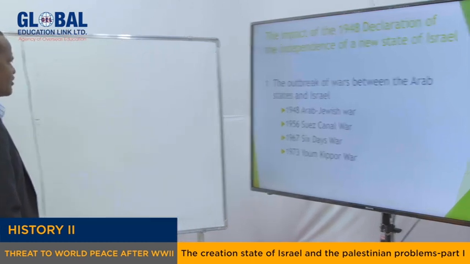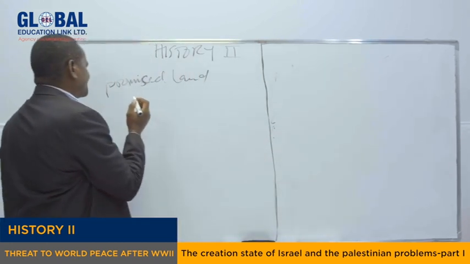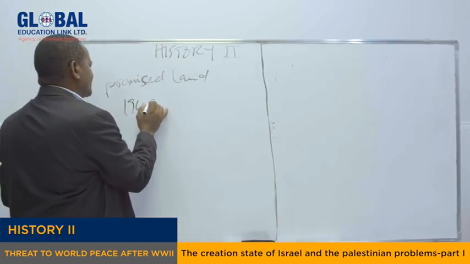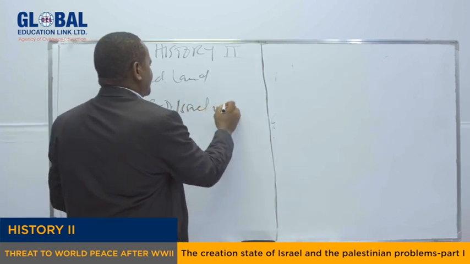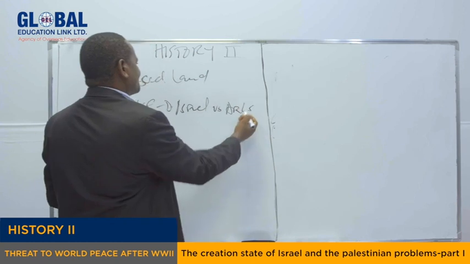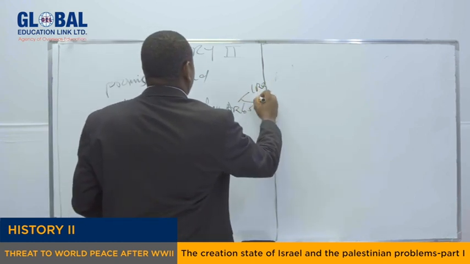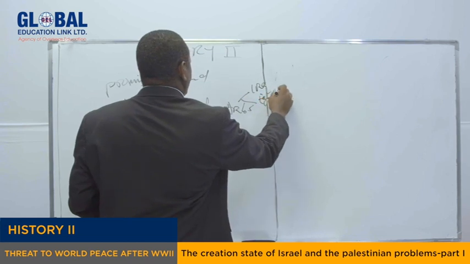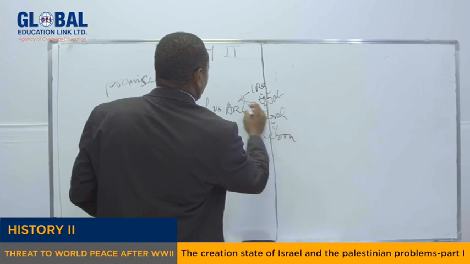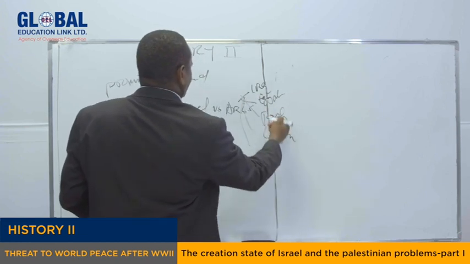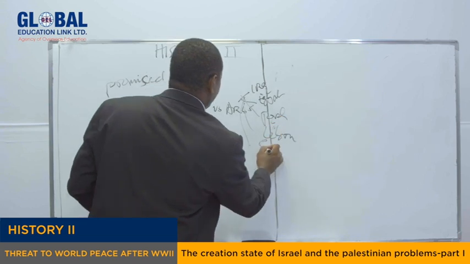If you go back to the history books, you realize that the first war which they fought was in 1948, between Israel and the Arab states. In fact, five Arab states joined the war, and here we are talking of Iraq, Egypt, Jordan, Lebanon, and Syria.